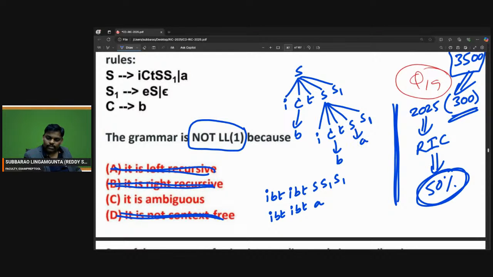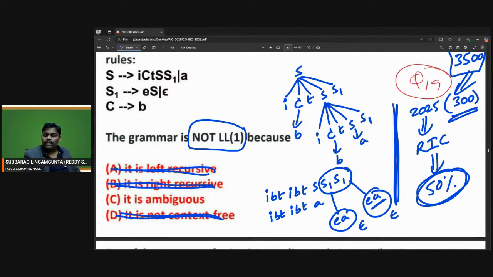Now from the S1, S1, I want eA. How? I can get eA from here, and I can get eA from here also. Suppose you keep this as epsilon, eA will come from here. If you keep epsilon here, eA will come first.